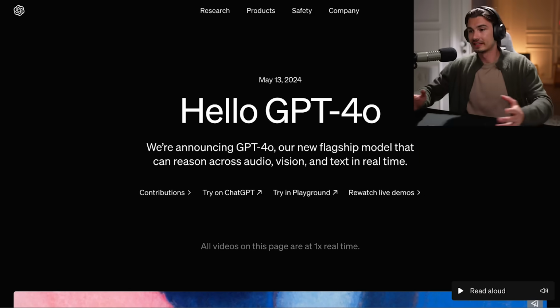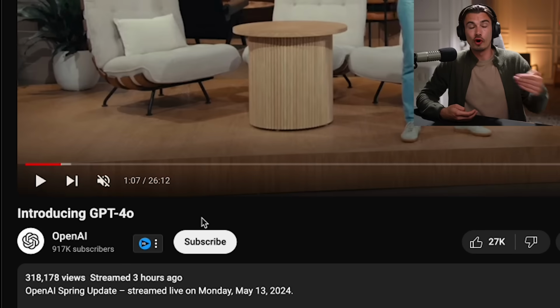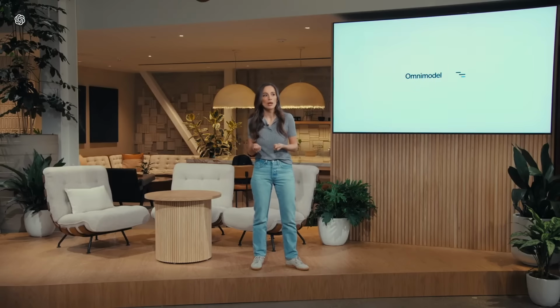Okay, so first things first, they just kicked in the door one day before the Google event happening tomorrow with their YouTube live stream titled Introducing GPT-4o. Now, the O stands for omnimodal. This is their word for multimodal. So now we have GPT-4o. What's new, you might ask?